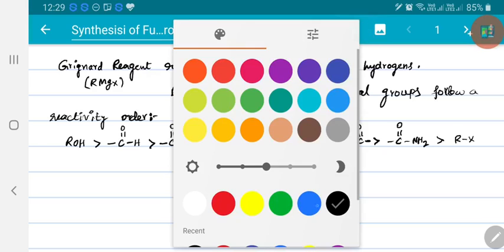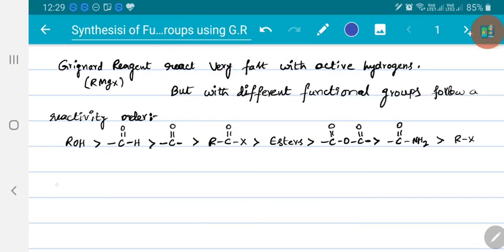For example, if I consider a compound in this way, let me assume that it has an alcoholic group, a keto group and an ester group. Among these three functional groups, one is alcohol, another is ketone and the other part is ester. Reactivity of alcohol is more than ketone, which is better than ester. So when it is allowed to react with Grignard reagent, first the alcohol reacts.